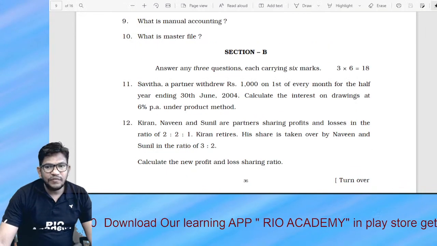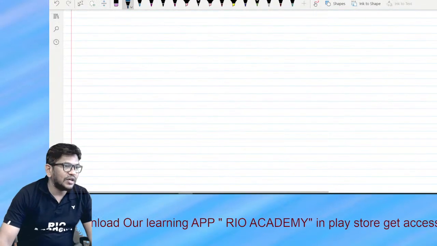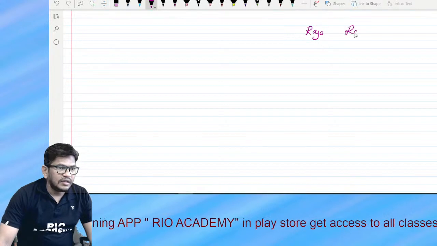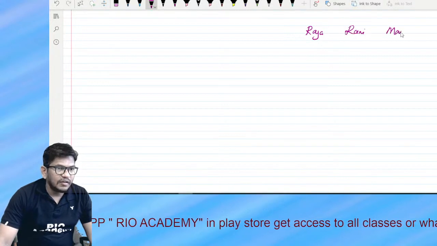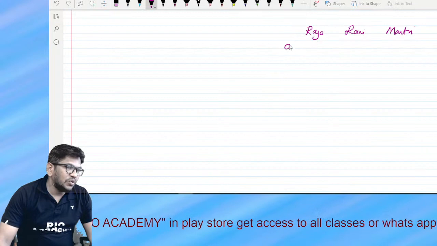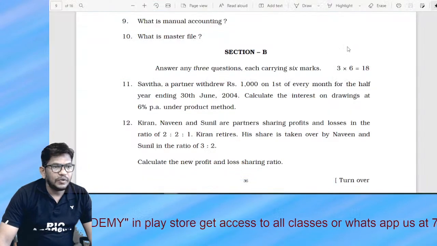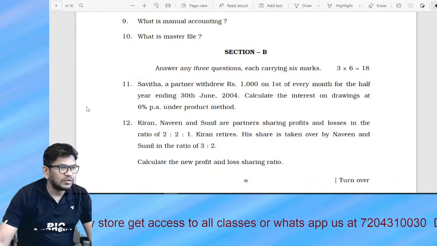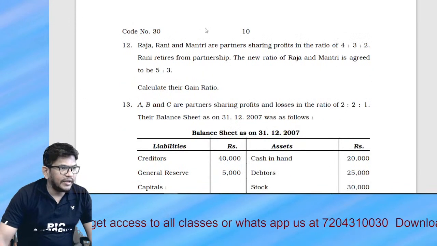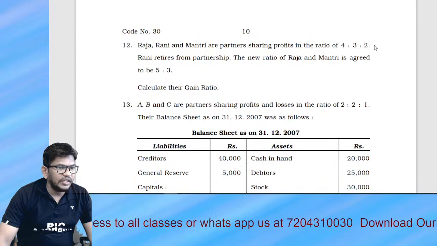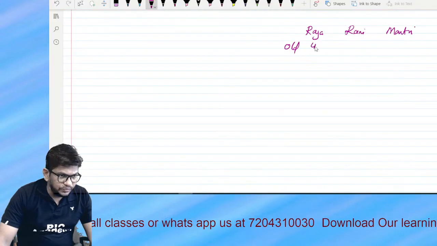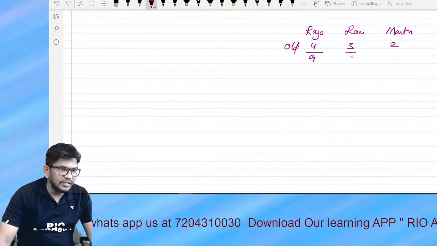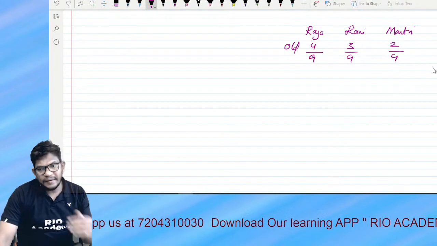Here we have 4:3:2. Who are the partners? Raja, Rani and Mantri. What is the old ratio? 4:3:2. How much does it add up to? You can say 9, 9 and 9.